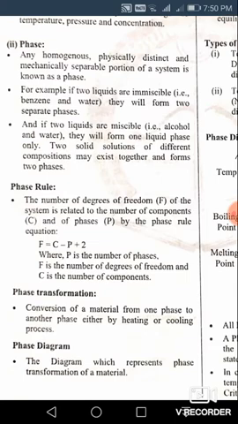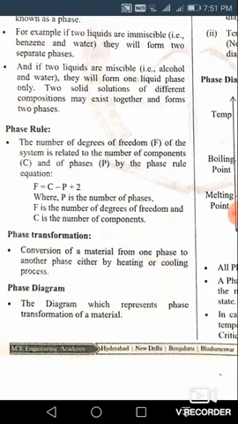If two liquids are miscible, meaning they are able to be mixed thoroughly, such as alcohol and water, they will form one liquid phase. If both the liquids are completely miscible, they form only one liquid phase. If two solid solutions of different compositions exist together, they form two phases.